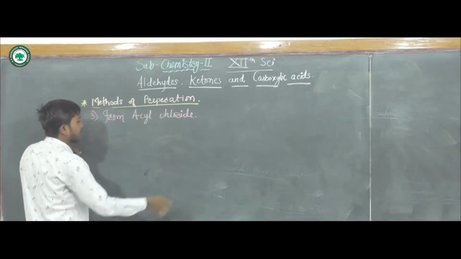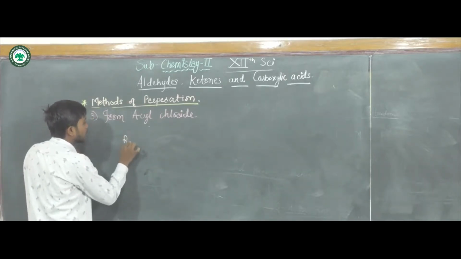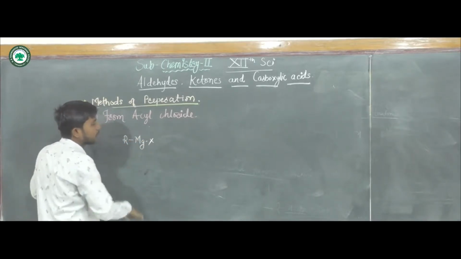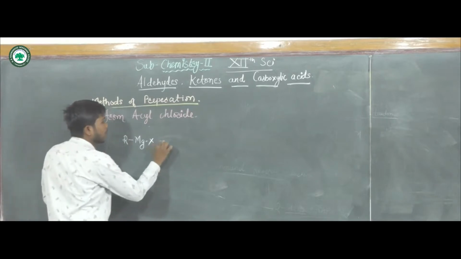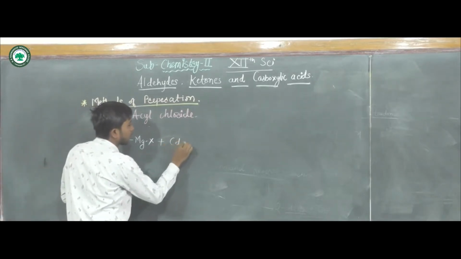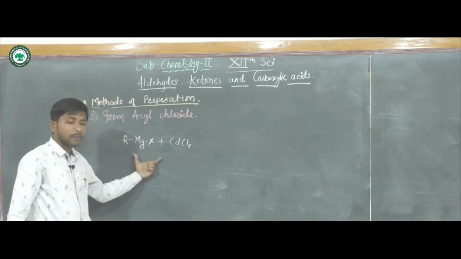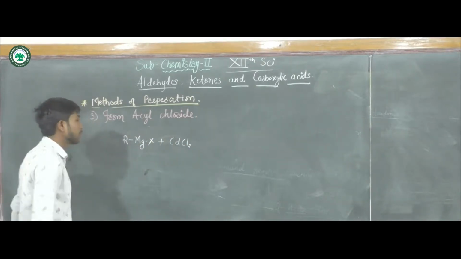Dialkyl cadmium can be prepared by the reaction of Grignard's reagent, RMgX, with cadmium chloride.